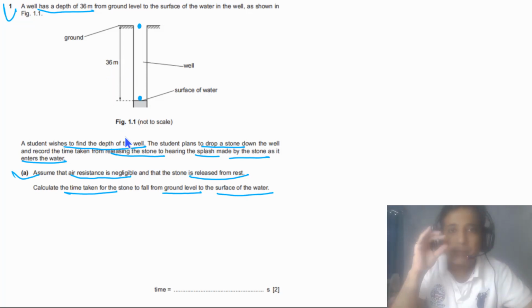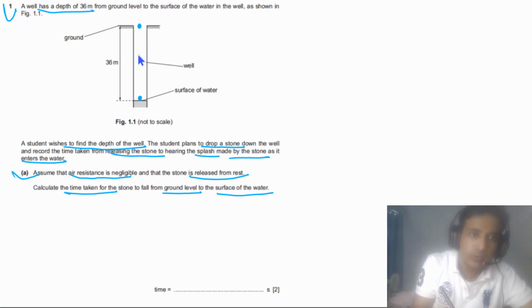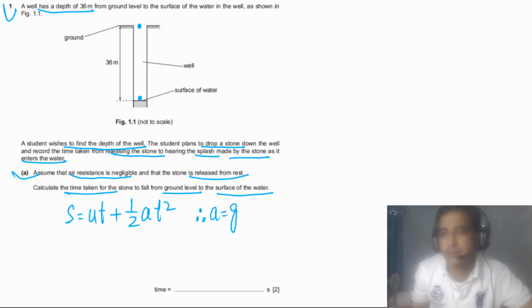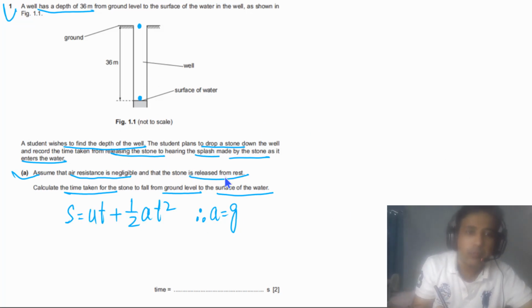So simply this is uniform acceleration motion, because when the stone is falling there is a constant force acting on the stone, so it means the acceleration is constant, from the resultant force acting on the stone. So simply this question is about kinematics. So we can say s is equal to ut plus 1/2 at squared, and we need to find the time. And in this case a is equal to g, because the stone is in free fall, there is no air resistance. And it is also given to us that the stone started from rest.